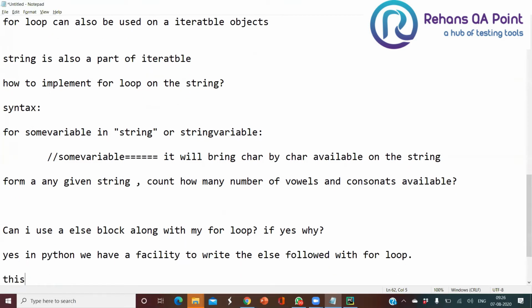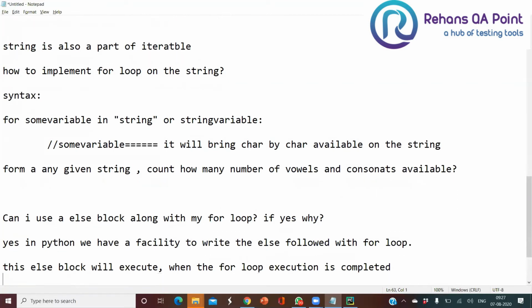This else block will execute when the for loop execution is completed. If you wish that some code should run immediately once the loop is completed, then keep that code in your else block.